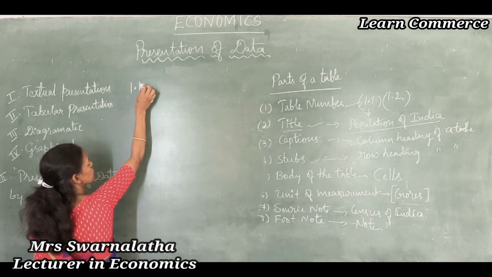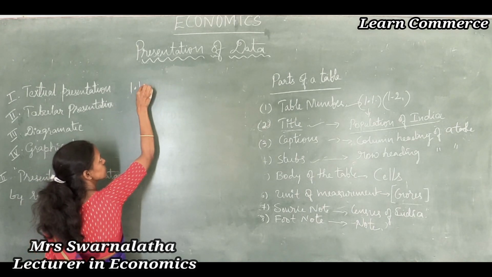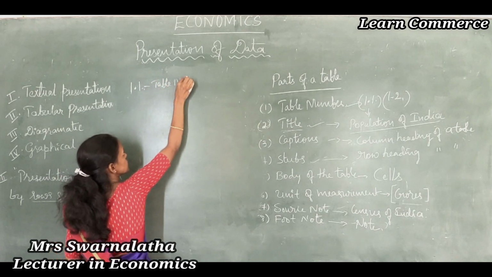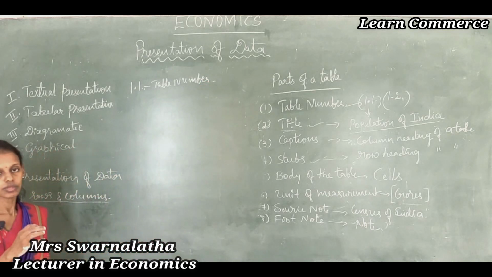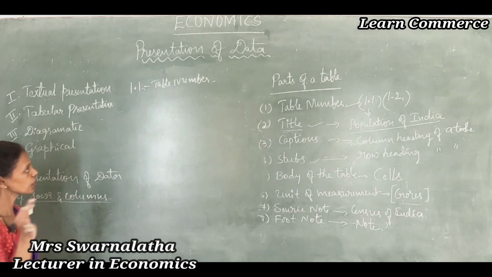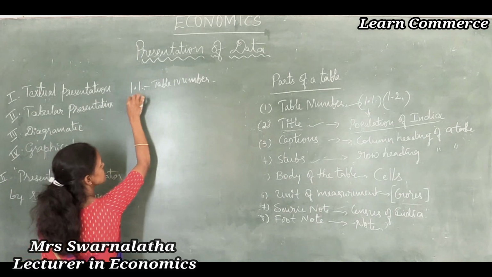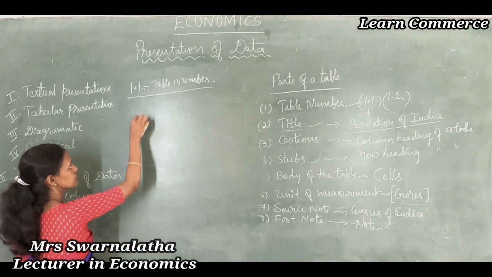Table number 1.1, it is the table number. For your understanding I will write it as table number; nobody writes the word table number, because 1.1 means you should know it is the table number, 1.2 means you should know it is table number 1.2. What is this table? Table number 1.1.